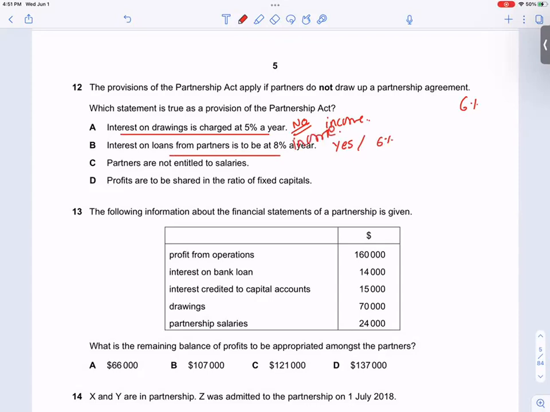Partnership Act has provision for salaries? No. And this says partners are not entitled to salaries, so this is correct. Profits are shared in ratio of capital? No, they're shared equally. So only this is correct. Interest on capital also does not exist. Only interest on loan given by a partner to the firm.